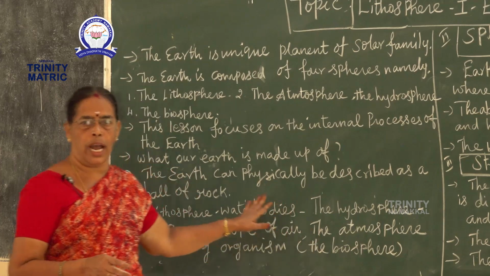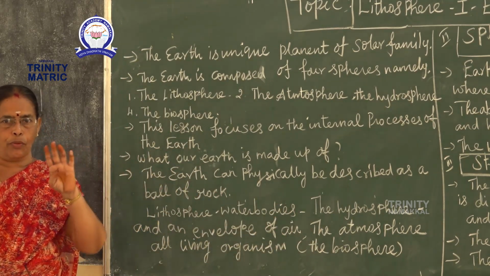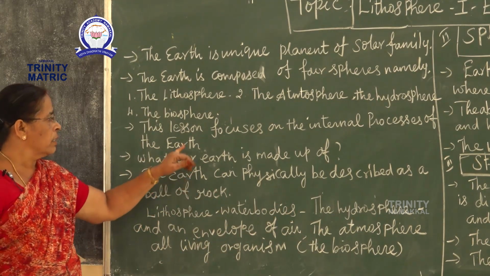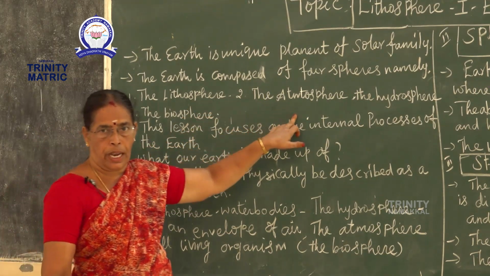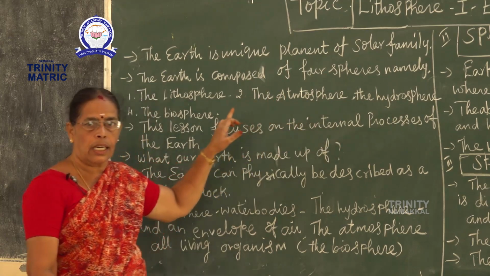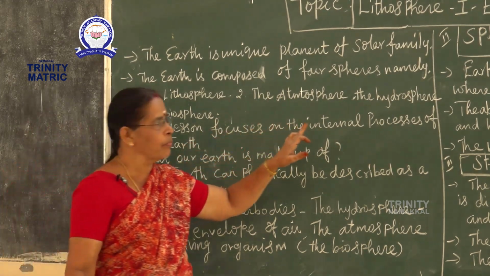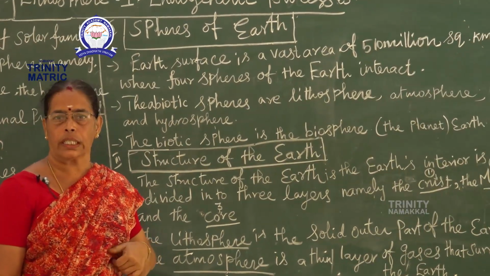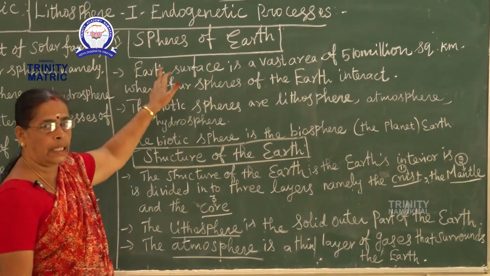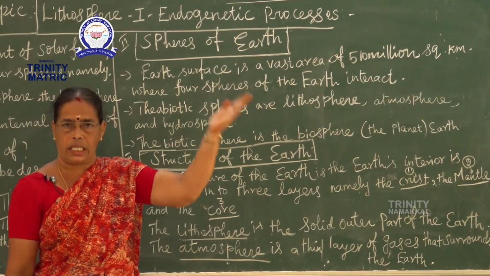Now, okay, students, do you understand the 4 layers? Number 1, lithosphere, atmosphere, hydrosphere, and biosphere. Then now we go to the spheres of earth. The earth's surface is a vast area.